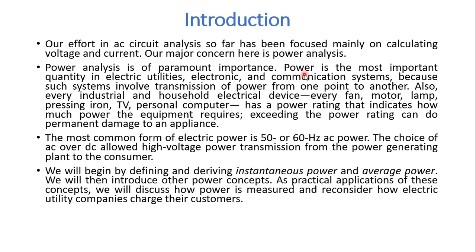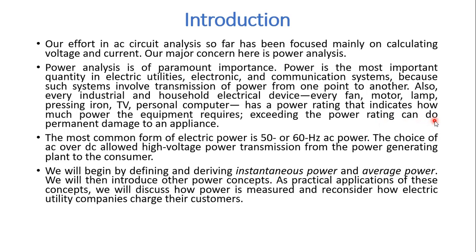Why? Because power is the most important quantity in electric utilities, electronic and communication systems, because such systems involve transmission of power from one point to another. Also, every industrial and household electrical device, every fan, motor, lamp, pressing iron, TV, personal computer has a power rating that indicates how much power the equipment requires.